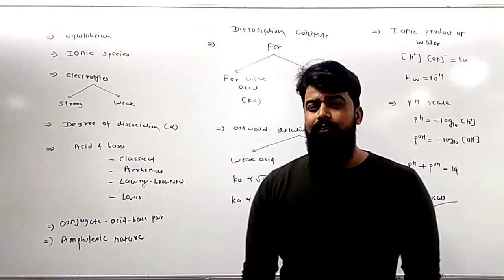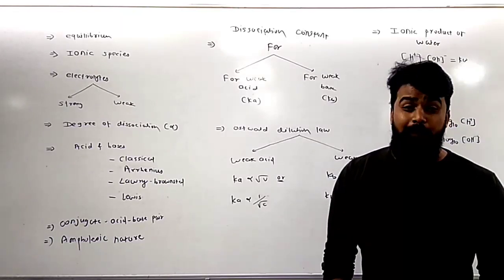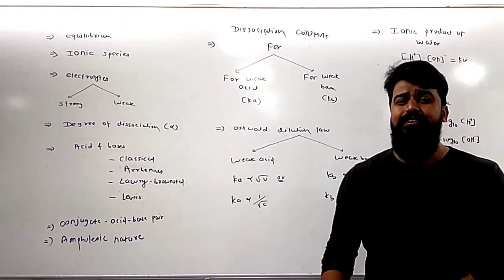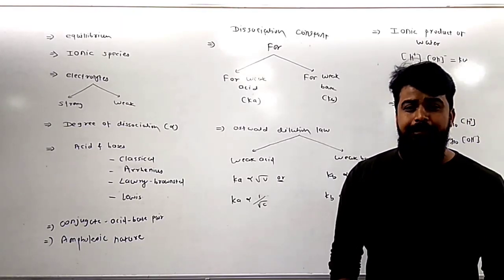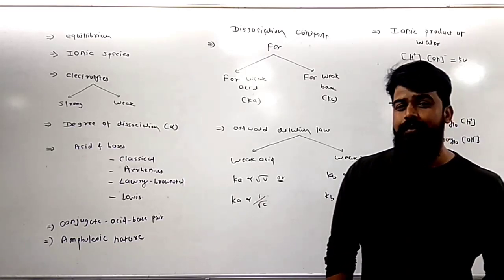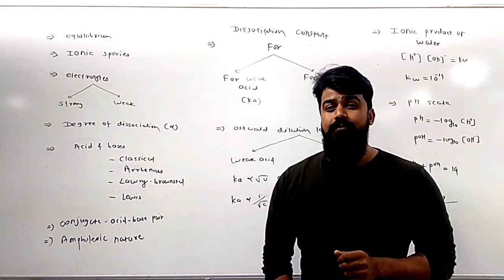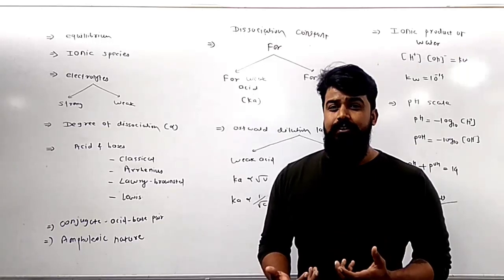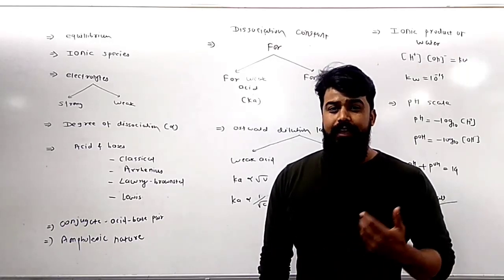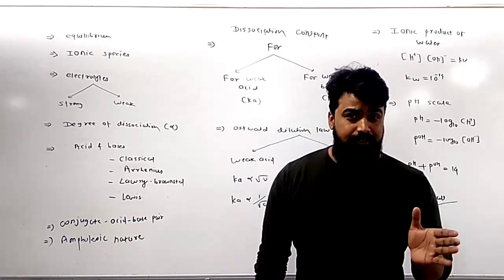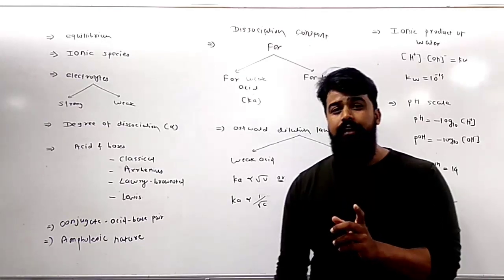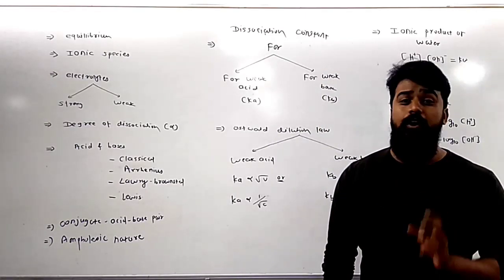Equilibrium is nothing but two processes occurring at an equal rate, whether it is physical or chemical. That's why there are two types of equilibrium: physical equilibrium and chemical equilibrium. In a physical equilibrium, two states of the same substance exist at equilibrium. But in a chemical equilibrium, the rate of forward reaction and rate of backward reaction are equal, and the concentration of reactant and product remains constant.